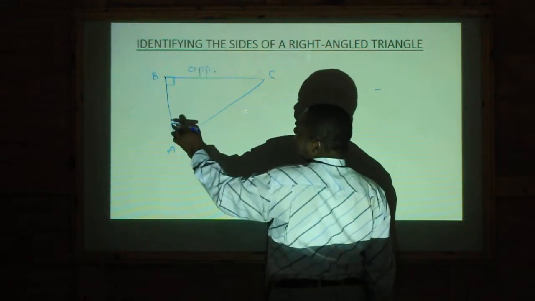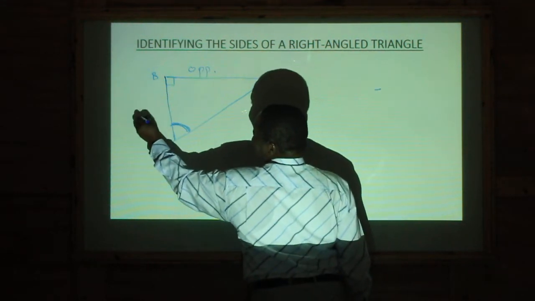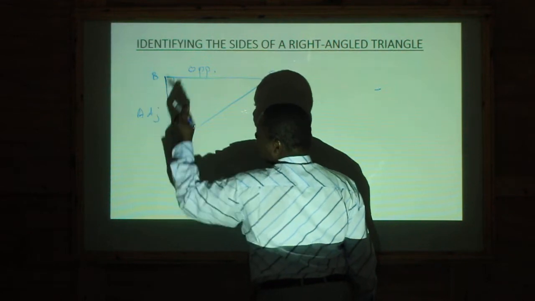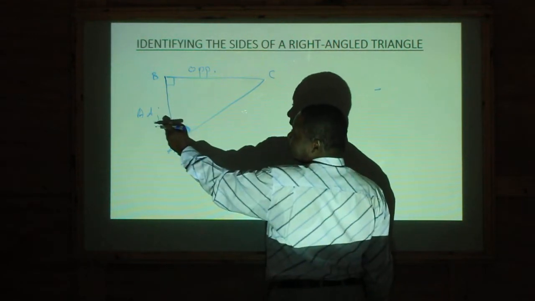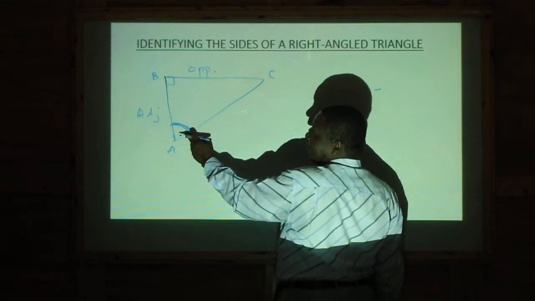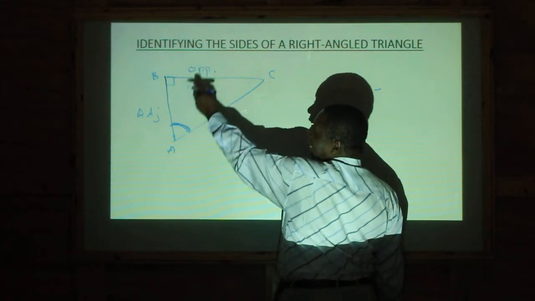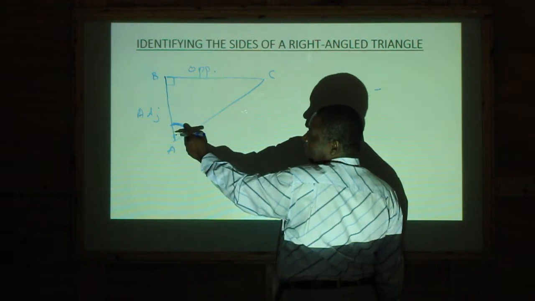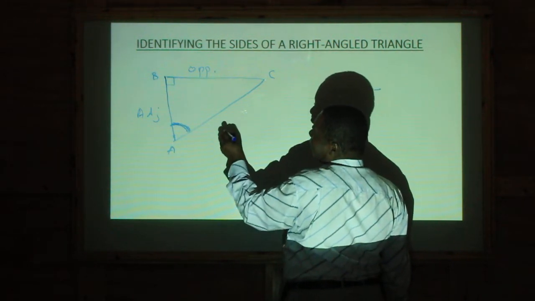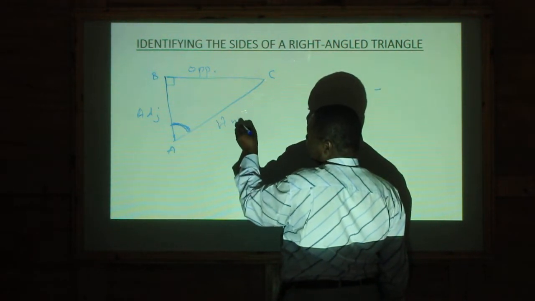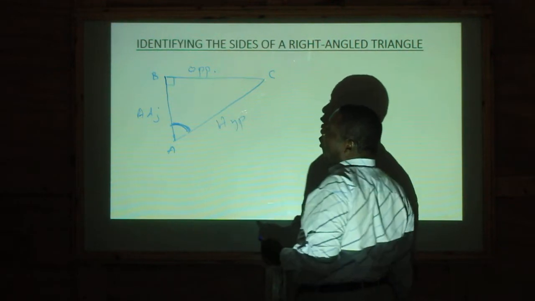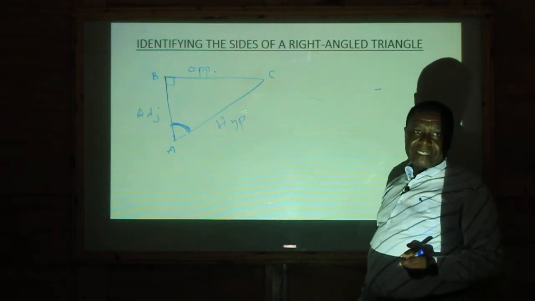And as long as this is the opposite, this becomes the adjacent. Why is it the adjacent? Because it is the side which is very close to the angle. Why is this the opposite? Because you can see that it is directly opposite to the angle that they are talking about. And of course, this is always the longest side, which is the hypotenuse. And it is the side which is always opposite to the right angle.